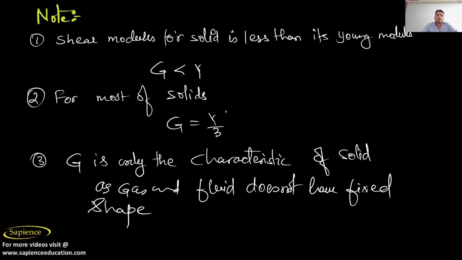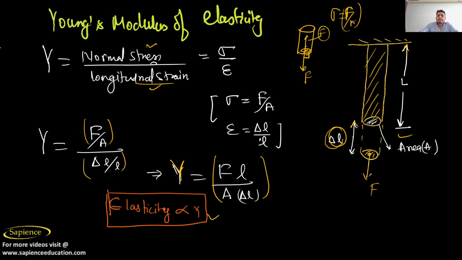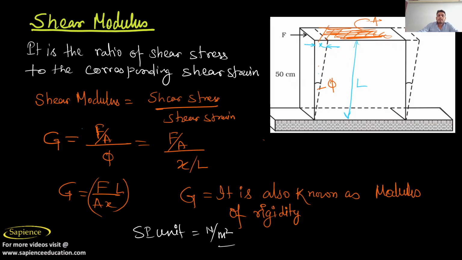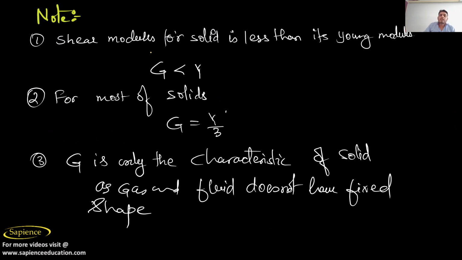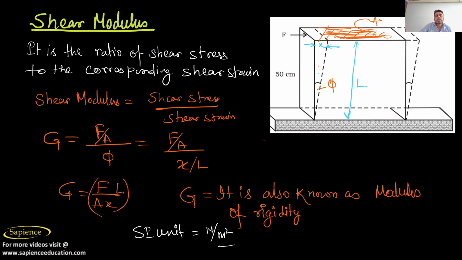Okay. Now shear. Now see here. After this Young modulus, we need to discuss shear modulus. So this is a very important modulus, shear modulus. It is a type of elastic modulus, modulus of elasticity, right? It is the ratio of shear stress to the corresponding shear strain.